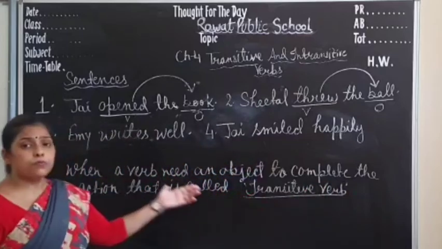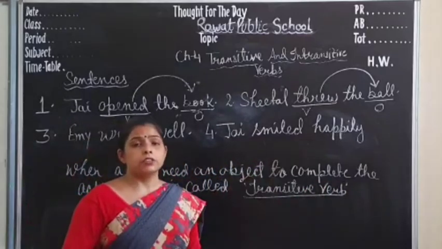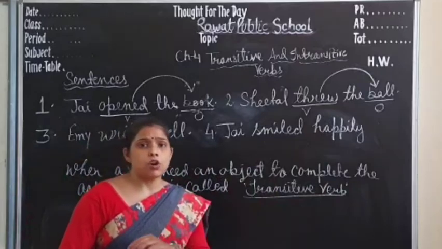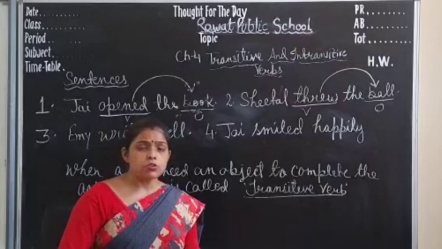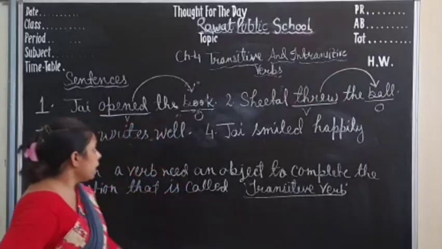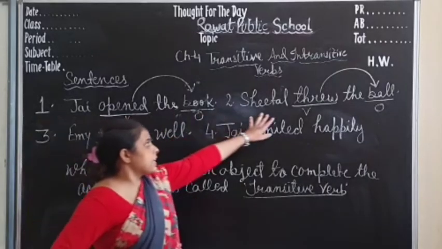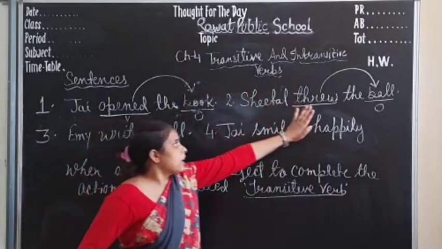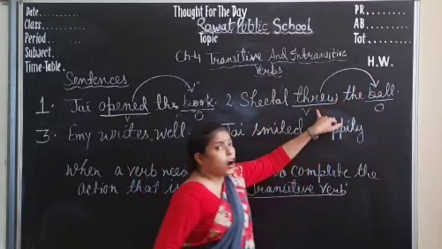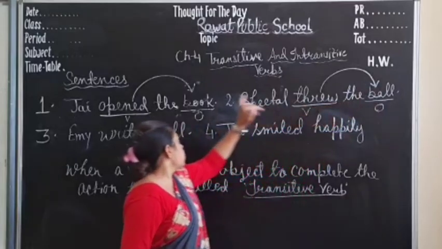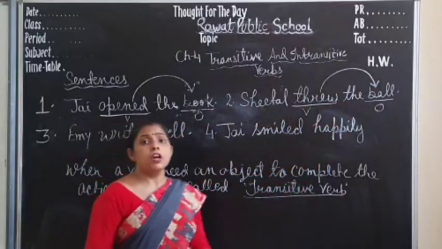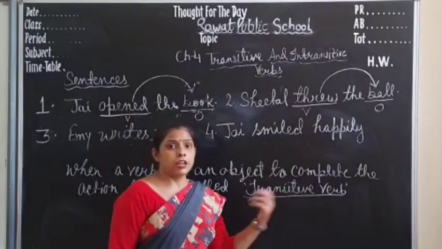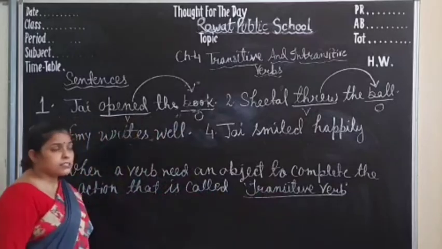So when a verb needs an object to complete the action, to give the sense of a sentence, that is called a transitive verb. In examples one and two, we have seen that without the object the action would not be meaningful. It means threw and opened will not be meaningful without these objects. Now, let me see what is an intransitive verb.